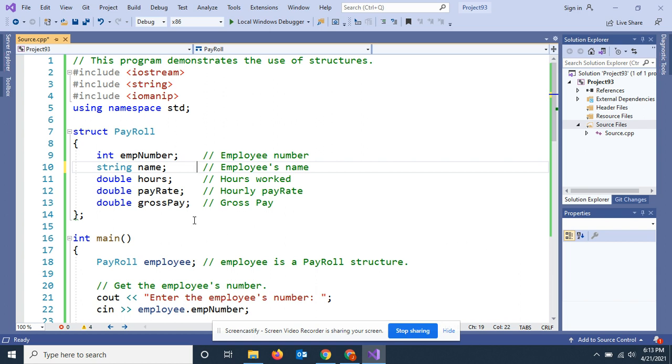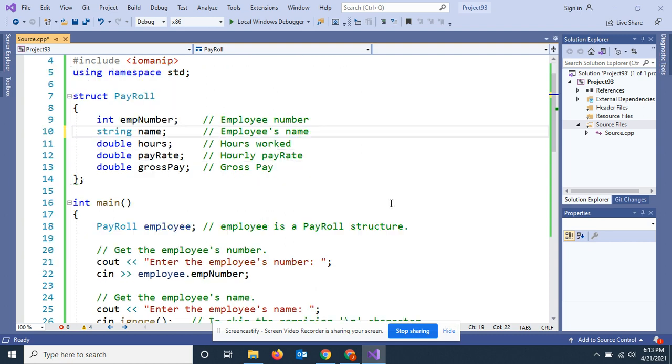Then finally, gross pay. For gross pay I'm going to have to use the hours times the pay rate. But all that's going to be stored in a bundle called payroll.